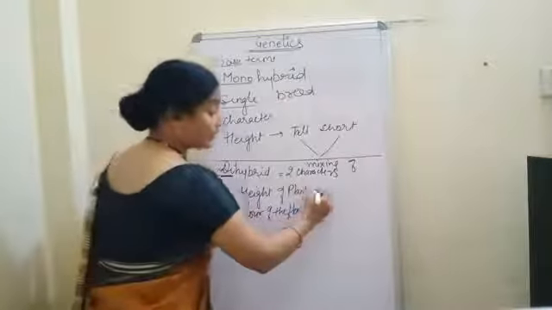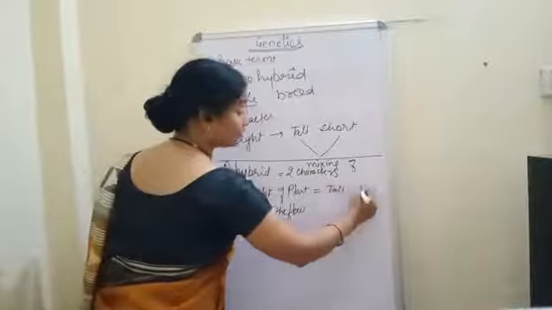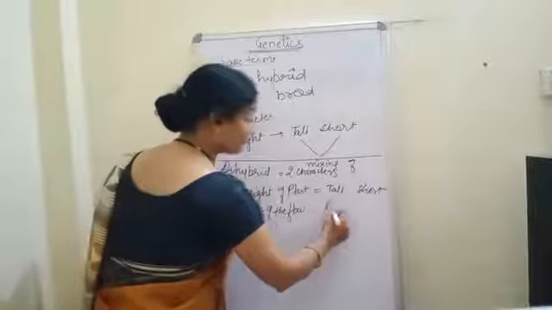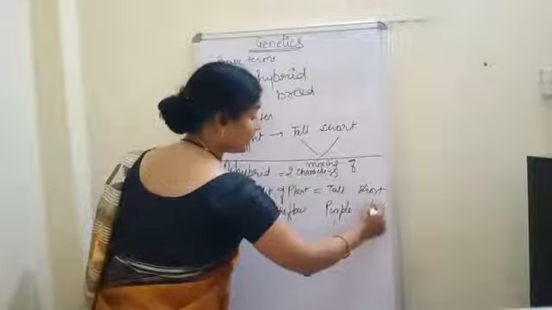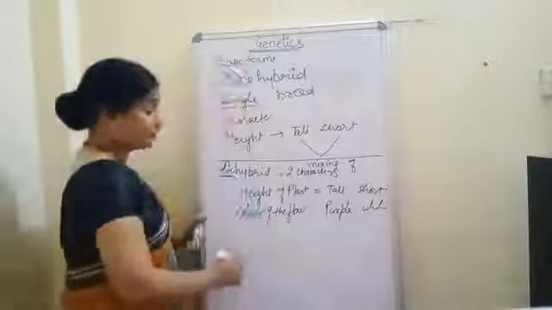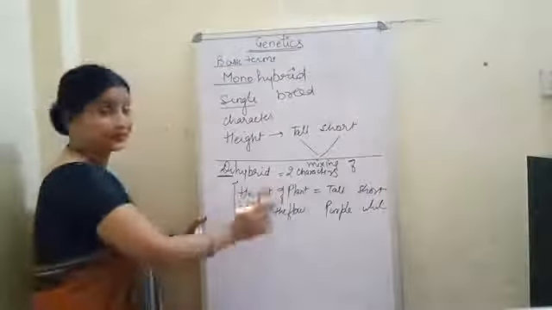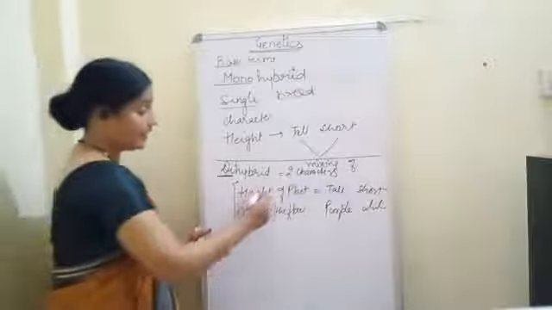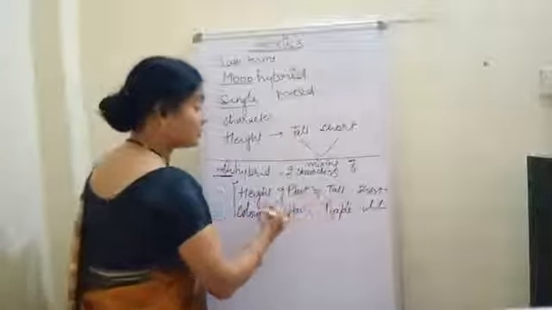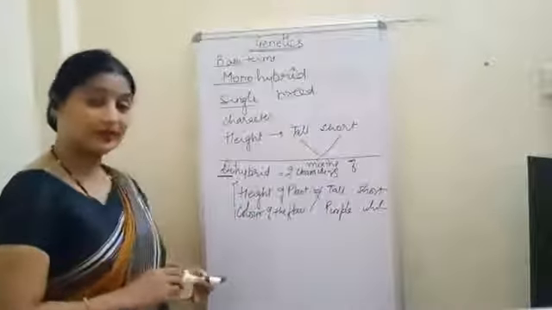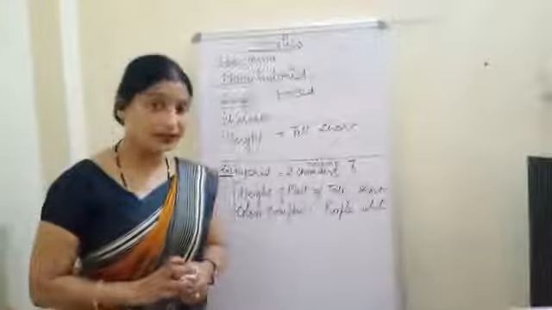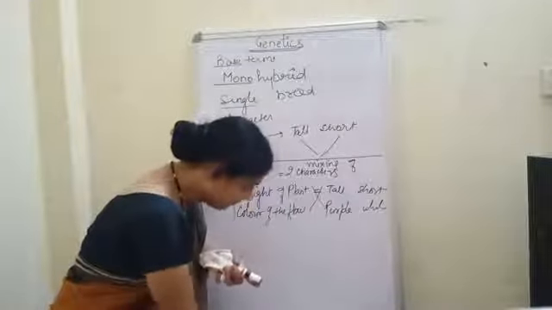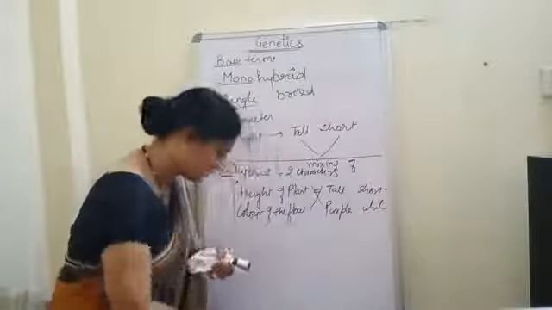The height of the plant can only be two, tall and short. And we all know that the color of the flower will be purple and white. So intermixing of the two characters, that is a cross between the two characters, will give us the dihybrid. Understood? Is there any more difficult term that we have to see? No, it is okay.